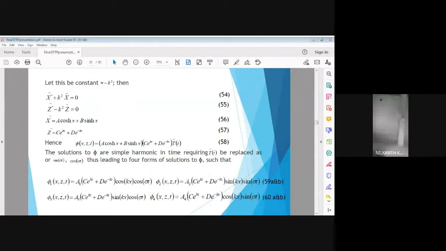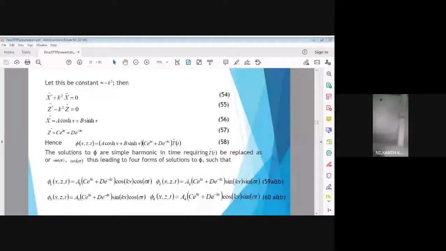We are interested to find out the constants a and b, and c and d, and if you substitute these constants into this equation, the solution of velocity potential can be written in terms of z and t in the original equation.